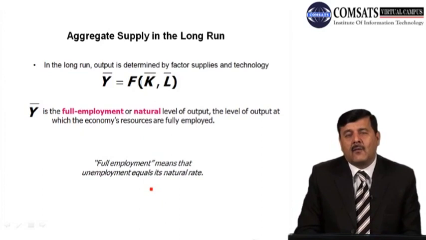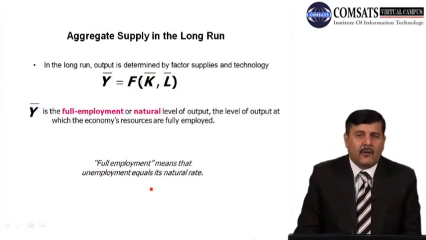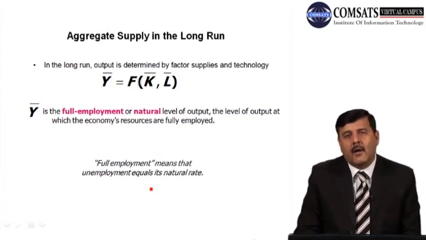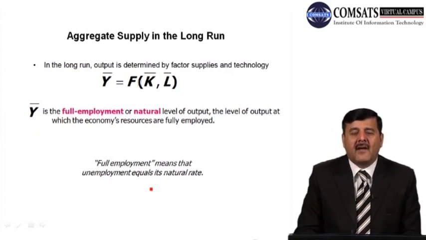दो time periods हैं, time horizon है in the country, long run और short run. तो जब दो time period होंगे, short run और long run, तो aggregate supply curve जो उसकी shape है वो different होगी. First we talk about aggregate supply in the long run. In the long run, output is determined by factor supplies and technologies.